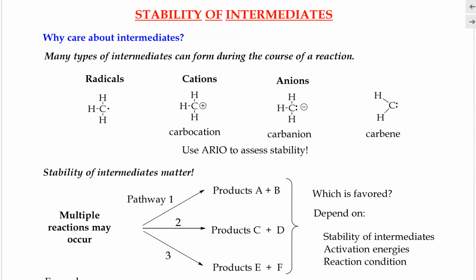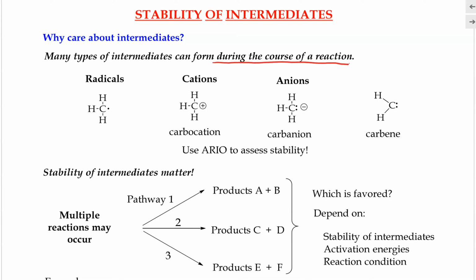Hi, in this lecture video, I will discuss intermediates and explain why it is important that we learn about intermediates in organic reactions. So first, what are intermediates? Intermediates are basically chemical species that get produced during the course of a chemical reaction.